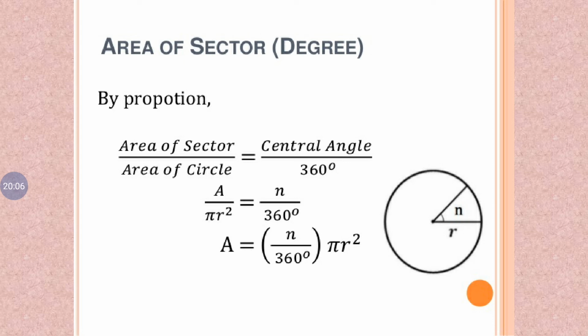So area of a sector, given degree: now we use the formula A is equal to n by 360 degree pi r square, where n is the value of theta. Already you know the area of a circle formula is pi r square. So for area of a sector, given degree, we use the formula n by 360 degree pi r square.